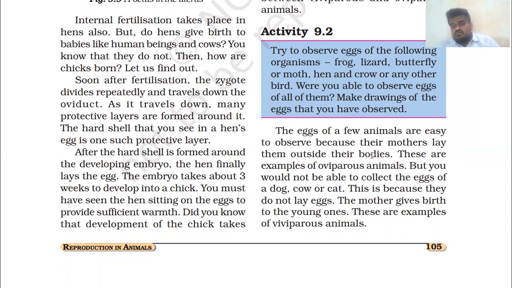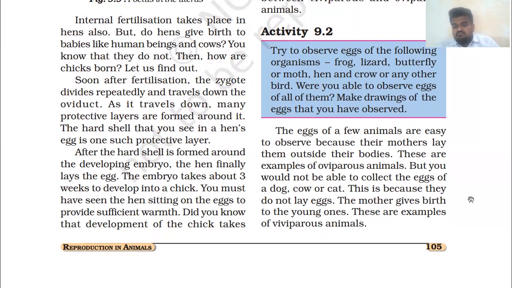These are examples of oviparous animals, but you would not be able to collect the eggs of a dog, cow, or cat. Have you heard that a dog has put some eggs, or a cow lays some eggs? It's not possible. You would not be able to collect the eggs of a dog, cow, or cat, because they do not lay eggs.